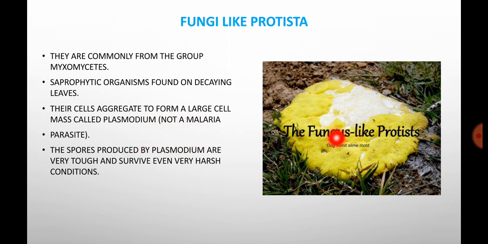We call it a plasmodium, but not the plasmodium of malaria. It is not the malaria Plasmodium, it is the fungal plasmodium. That means a group of cells together is called plasmodium here. And the spores produced by this plasmodium are very tough and can stay in harsh conditions.